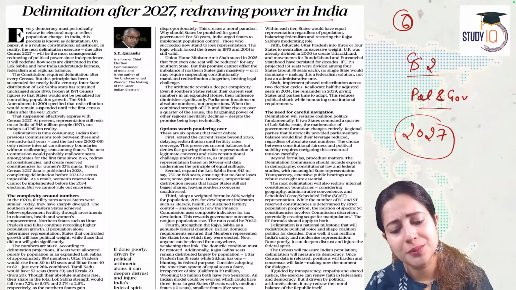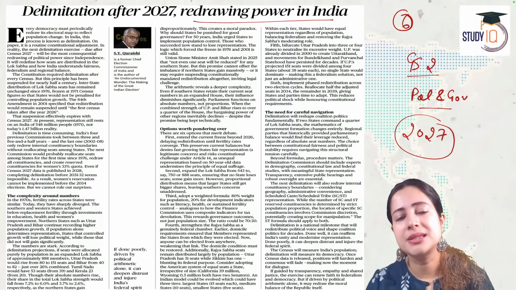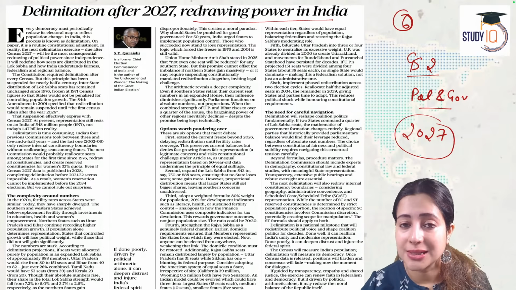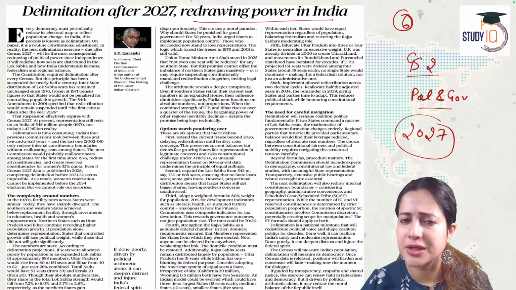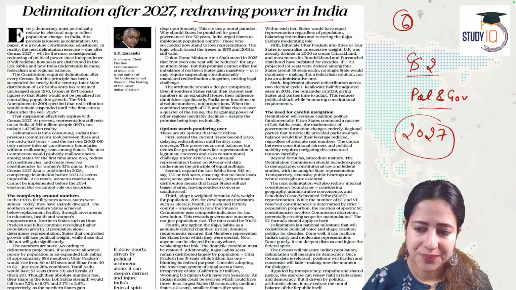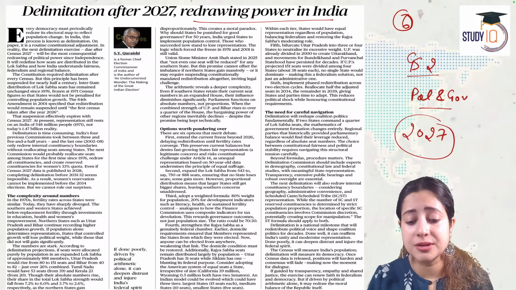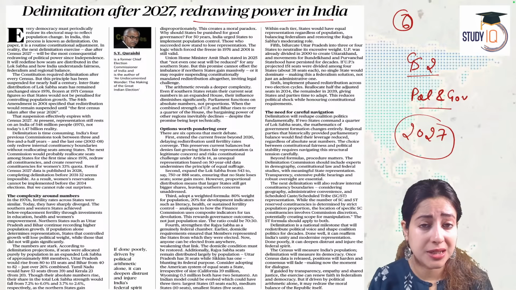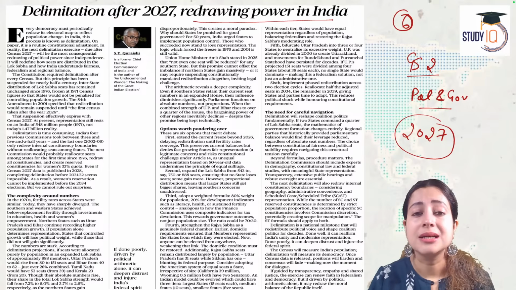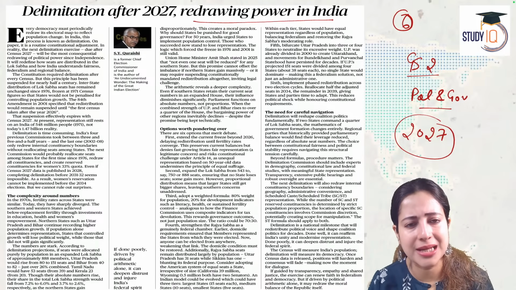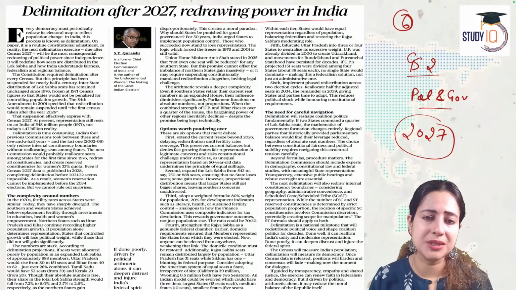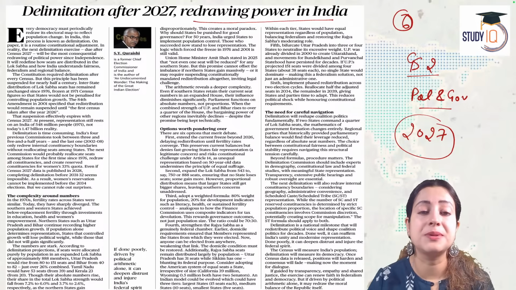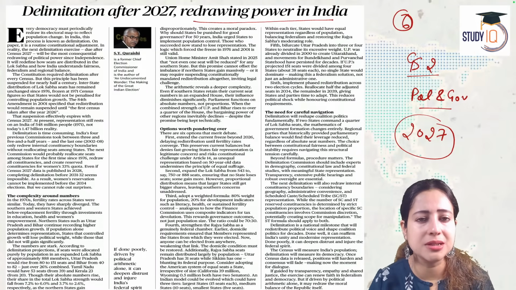But what do you mean by delimitation? Delimitation is the constitutional process of redrawing, recreating electoral boundaries and reallocating Lok Sabha seats among the Indian states based on the population and demographic changes. That is known as delimitation. We know that ultimately in Lok Sabha, that is the House of People, various states have their representations. That's the spirit of Indian democracy.